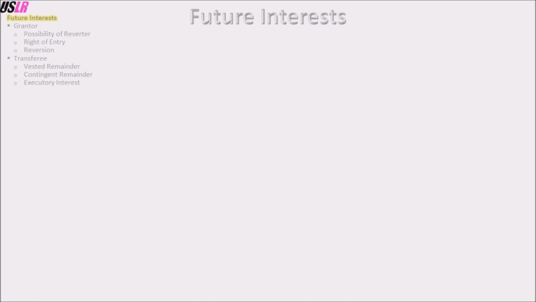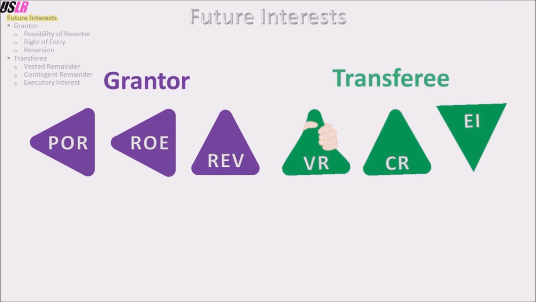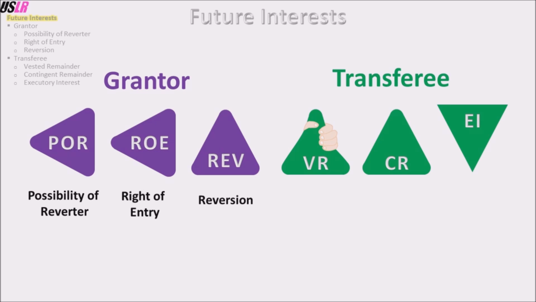Future interests. There are 6 future interests, 3 for the grantor and 3 for the transferee. Future interests for the grantor can be a possibility of reverter, a right of entry, and a reversion.